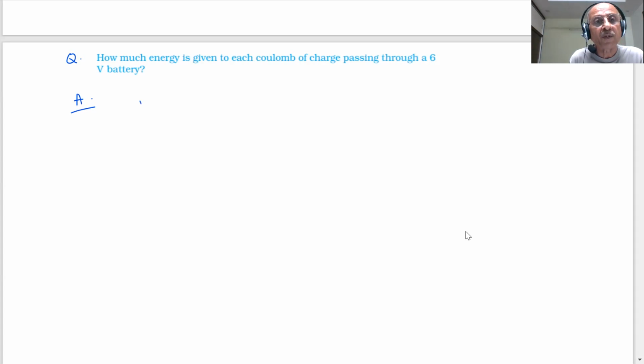What is the formula? V is equal to W by Q. This work is nothing but energy, students. So what is W? V into Q. So how much energy is given to each coulomb of charge?